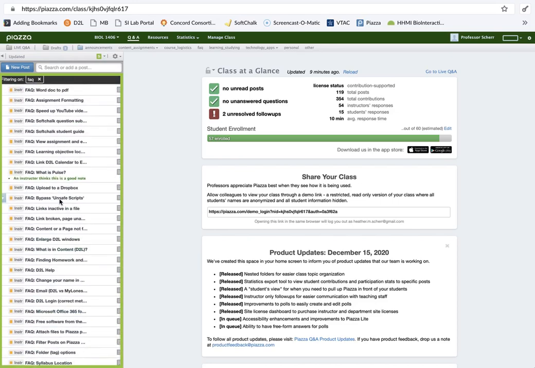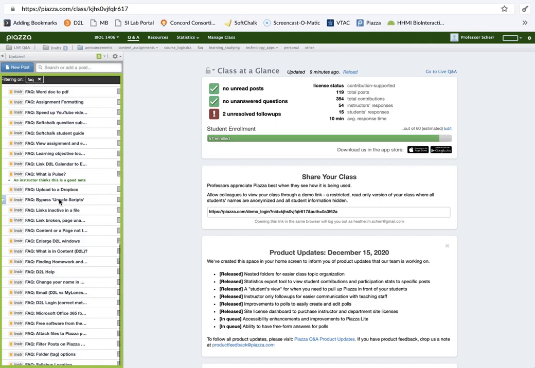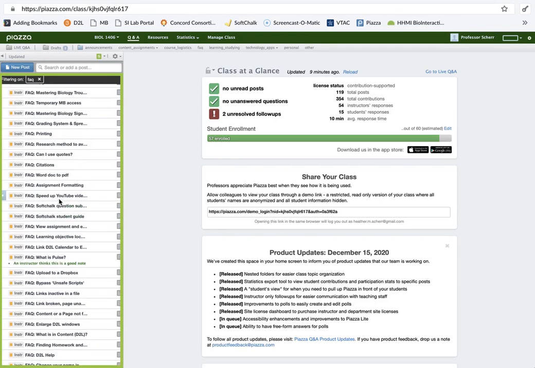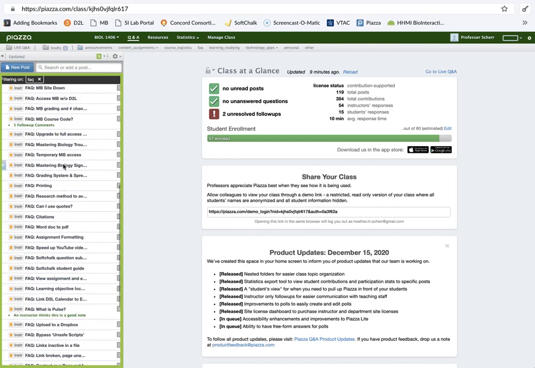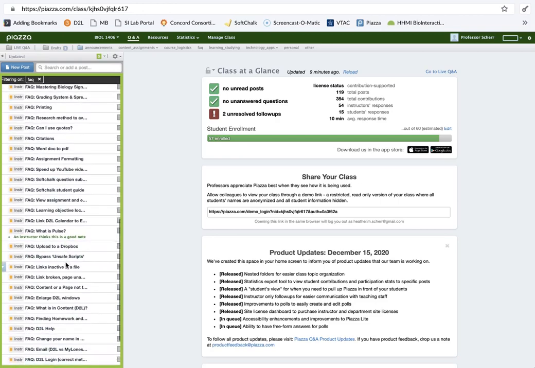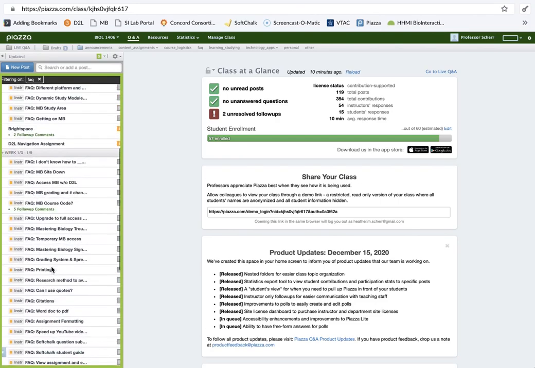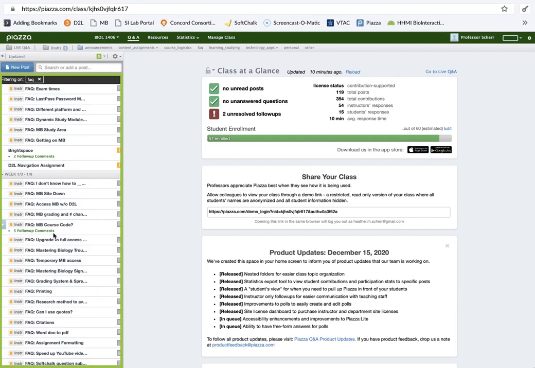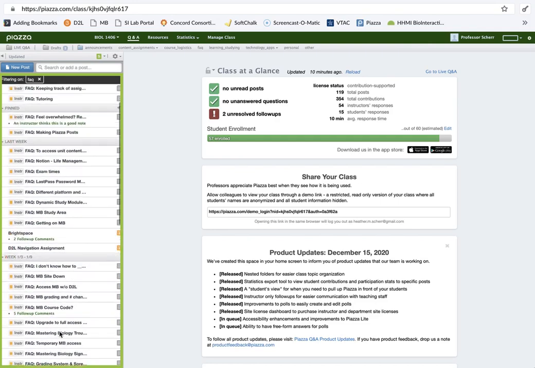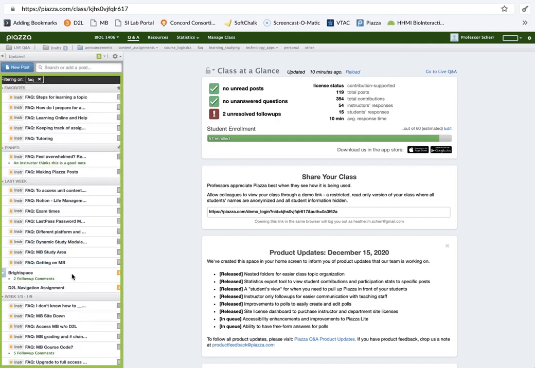And you'll see here, there's a lot of them. They are generally grouped by topic. So you can look through those to see if there's anything that you need information about, and it's also good to view them because you might not even know you need information about it. There are things about Mastering Biology, there's stuff about general computer things, there's problems with D2L and how to troubleshoot those, all kinds of stuff. Mastering Biology, more of that, how to study, how to use Piazza, and so forth. So I would just do that first so that you can filter those facts that are on there.